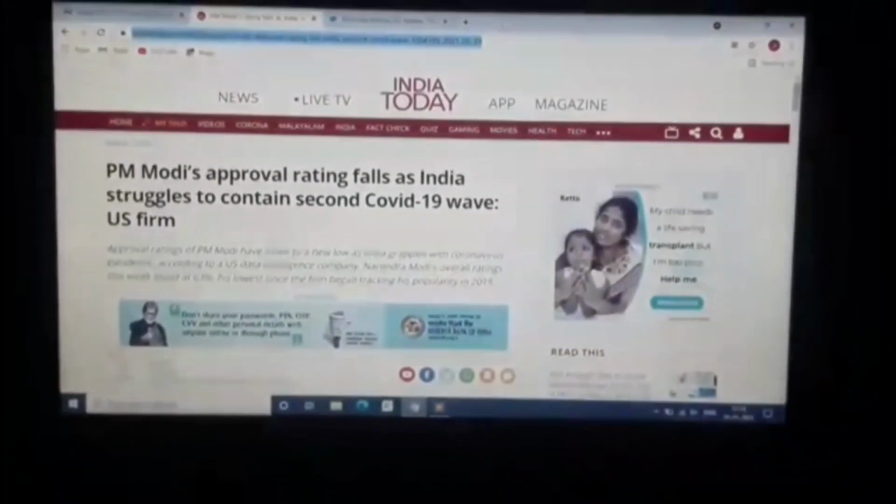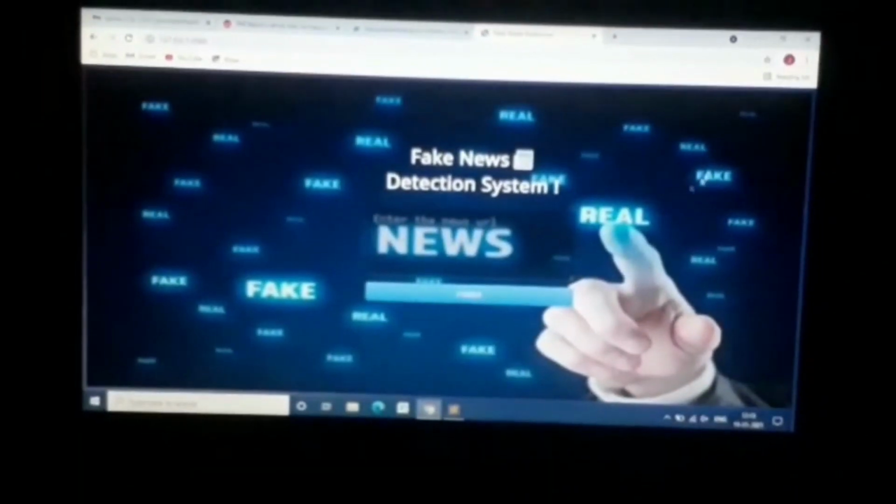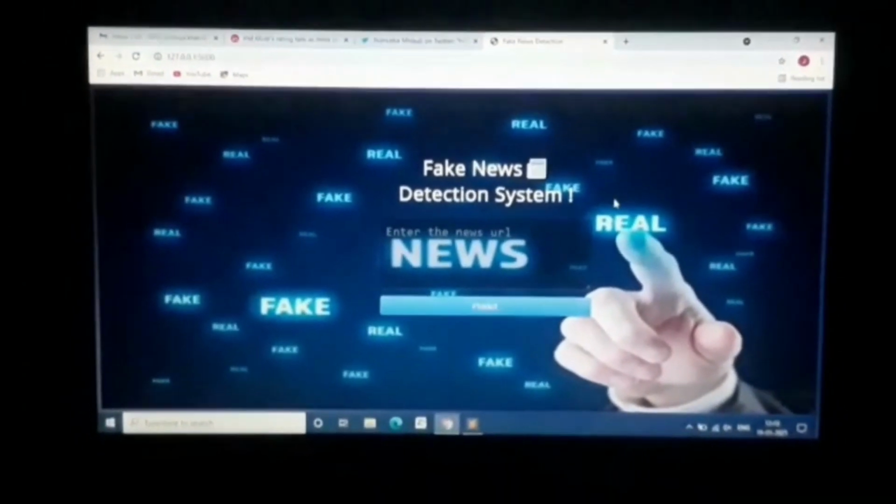So this is the front end program of our project. We go to Tools and we build the system. Then this gives the URL of our front end web page. We copy this and paste it into Chrome. So I paste this, and this is basically the web page of our system.